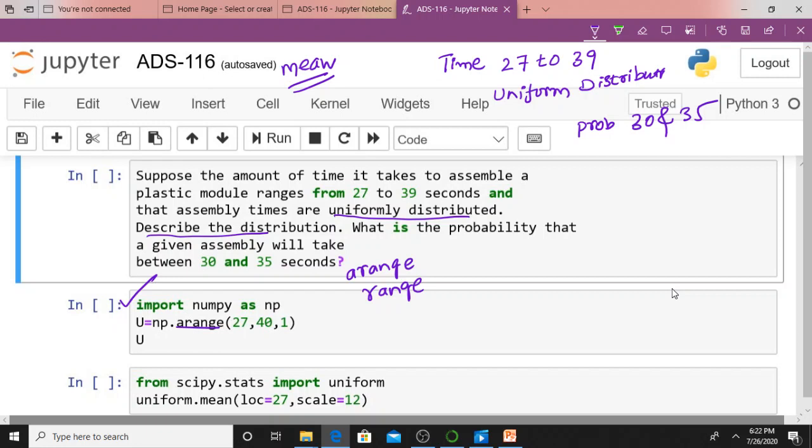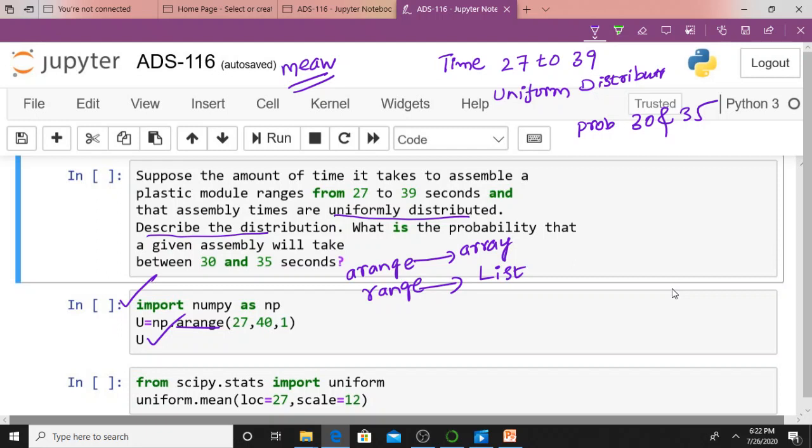Let me say like this. There are two functions. One is range and another one is arange. Arange means array function. You must understand this is array. It will create an array. If you type simply range, it will create a list. That's the basic difference. Here, if I say np.arange, that I am storing in u. If I print u, what will I get? It will create an array.